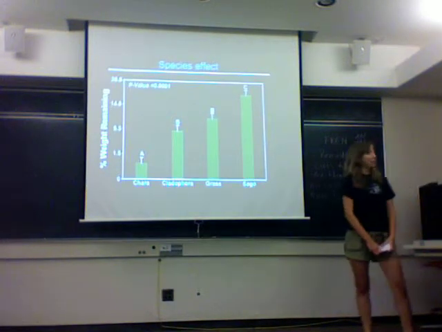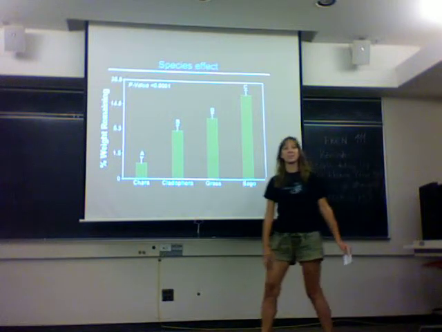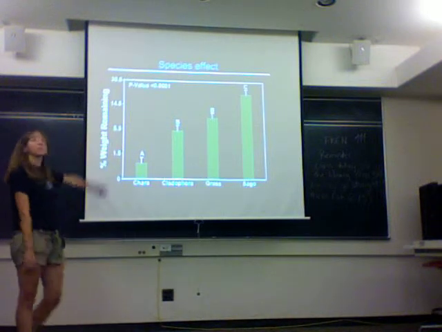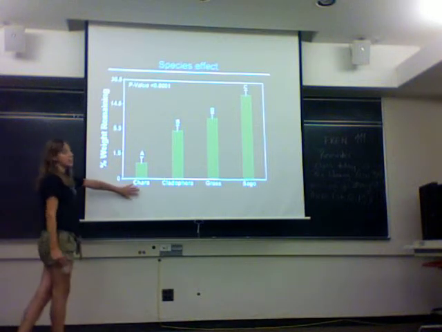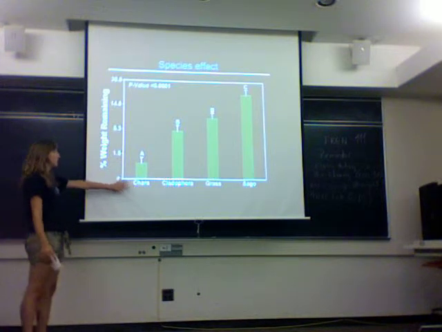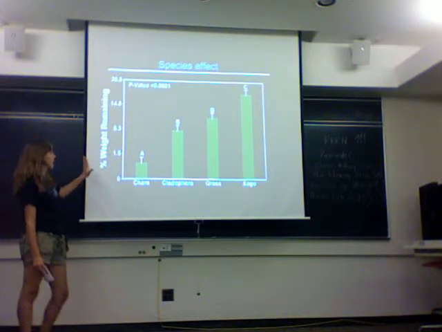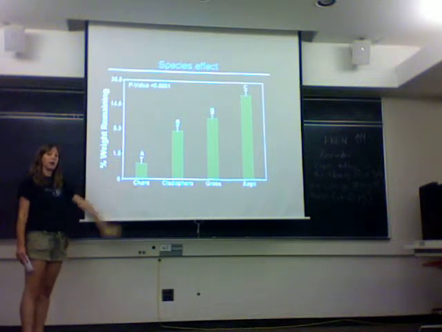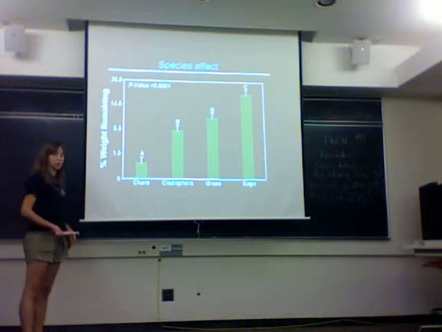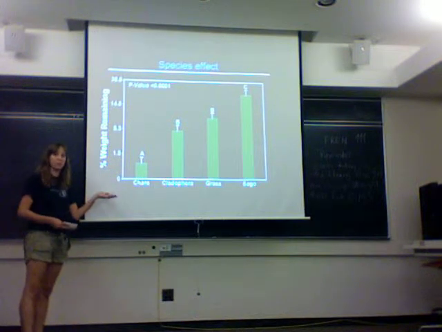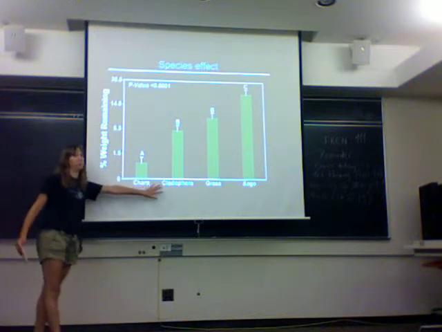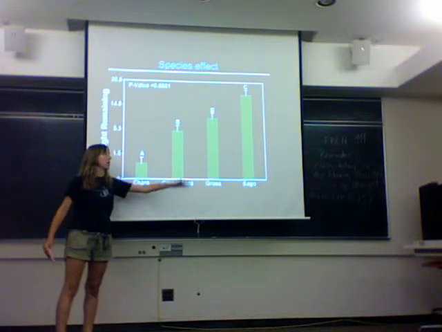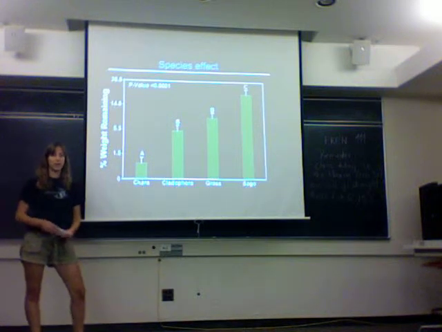Now the question is, what did we find? Well, we found a significant difference in decomposition across the species, as you can see from our p-value. Here on the x-axis are different species that we use, and on the y-axis is percent weight remaining. So what we see is that Chara, our macroalgae, decomposed the fastest with the least percent remaining, followed by Cladophora, our filamentous algae, followed by our terrestrial grass, and then ultimately our macrophyte, sago.